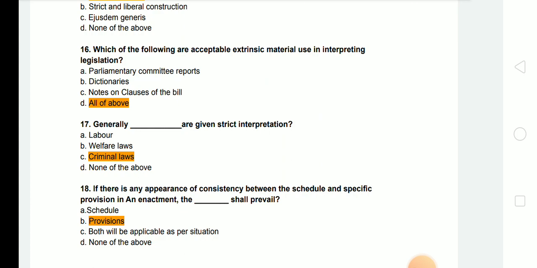Next question. If there is any appearance of inconsistency between the schedule and a specific provision in an enactment, actually this will be the inconsistency. In case of inconsistency between the schedule and a specific provision in any enactment, which shall prevail? It will be that provision shall prevail.